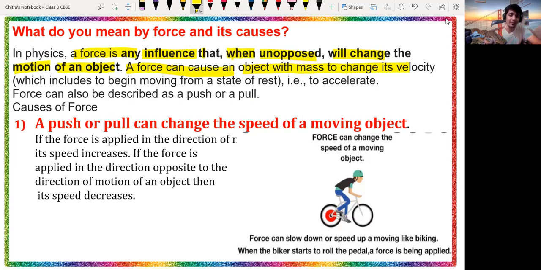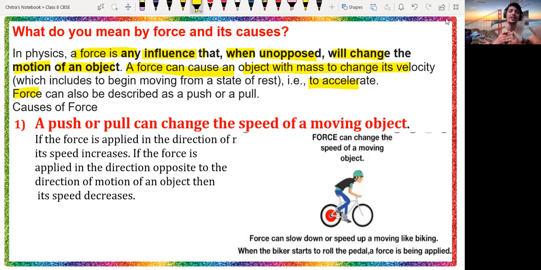That means to accelerate. What is acceleration? It is the rate of change in motion, which is called acceleration. We will discuss that also, but we are discussing force now. So to accelerate, that is acceleration. What is acceleration?